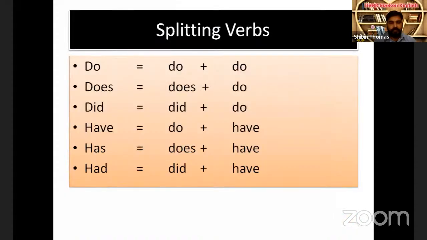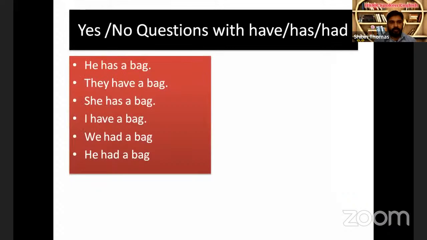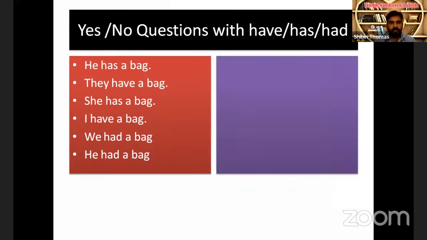Next, splitting verbs. Have a look at it once again. If you haven't got it yet, remember, do is do and do, does is does and do, did is did and do, have is do and have, has is does and have, had is did and have. Yes, try to form yes or no questions with these sentences. He has a bag. We learned has means does have. So how to ask the question? Does he have a bag?